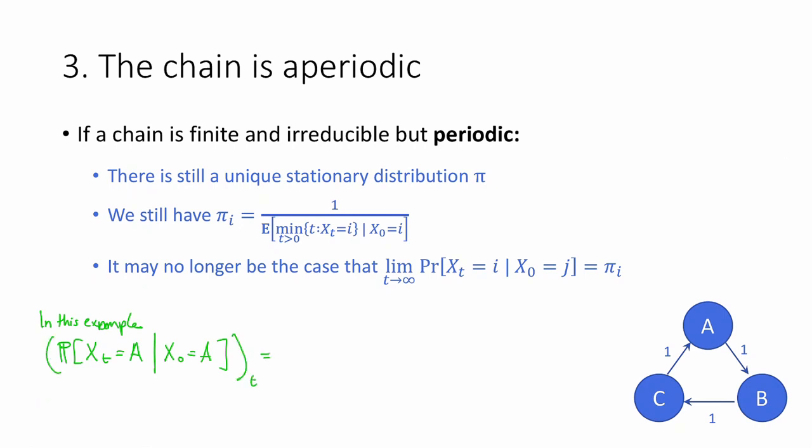Well, for t equals 0, we'll get 1, the probability that we are in state A at time 0, having started in state A. But for t equals 1, we'll get 0, because we'll always be in state B. Similarly, at t equals 2, the probability that we're in state A is 0, because we're always going to be in state C. So that's 0, 0. But at time step 3, once again, with probability 1, we'll be in state A, and this will repeat. In particular, this sequence does not converge to a limit, so it definitely doesn't converge to pi sub i.